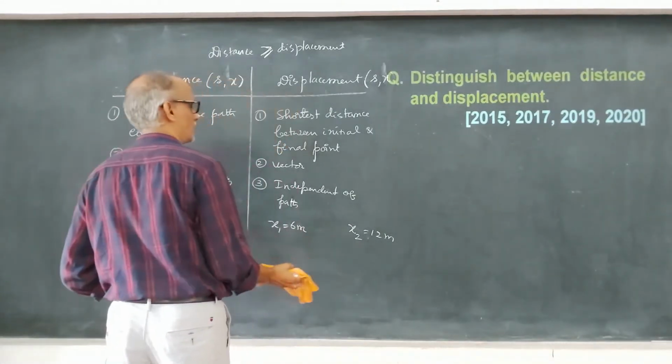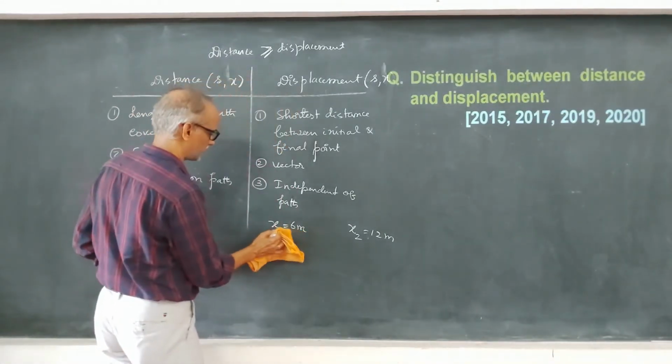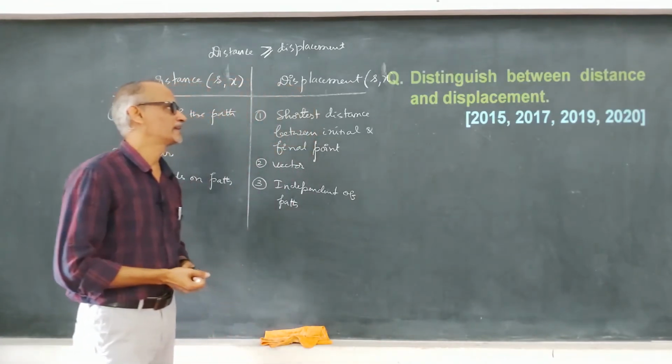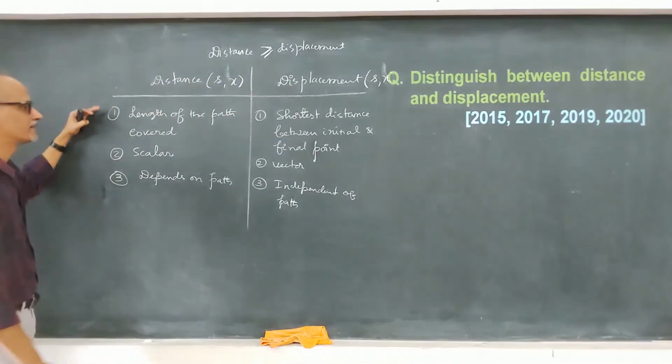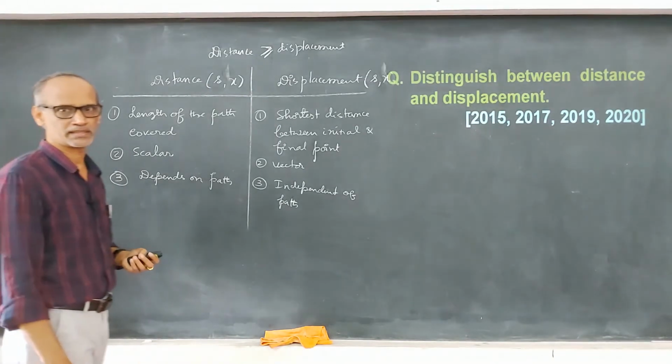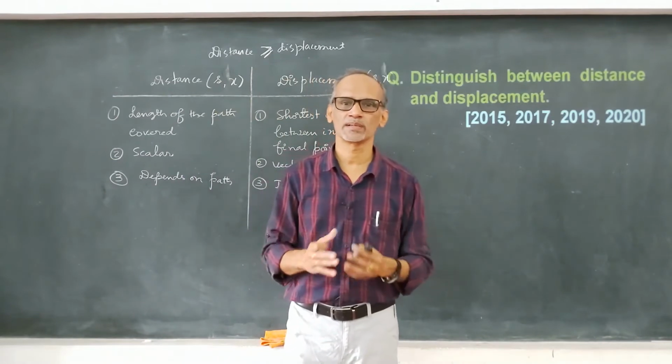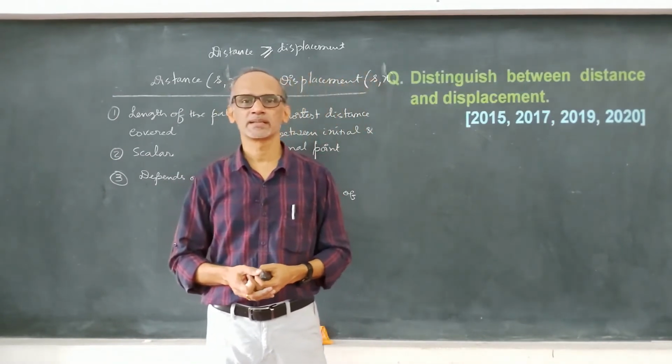Right. So the question that has appeared 4 times in the examination is: distinguish between distance and displacement. I have already given 3 points. This is what you need to write in the examination, okay. Distinguish means find the differences. What are the differences between distance and displacement?